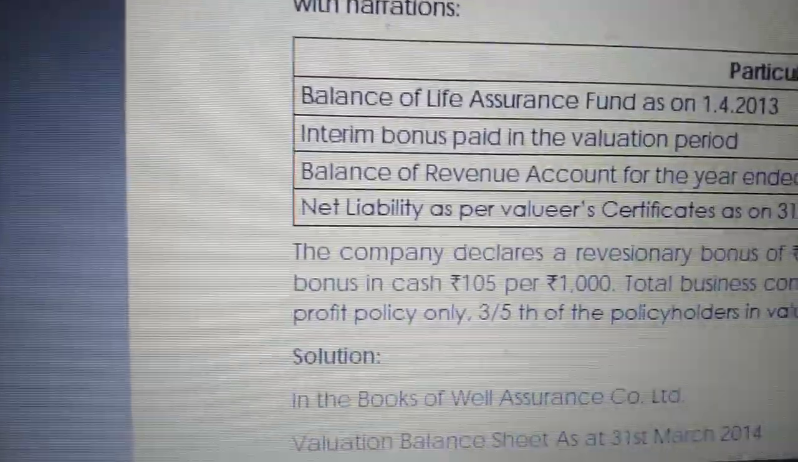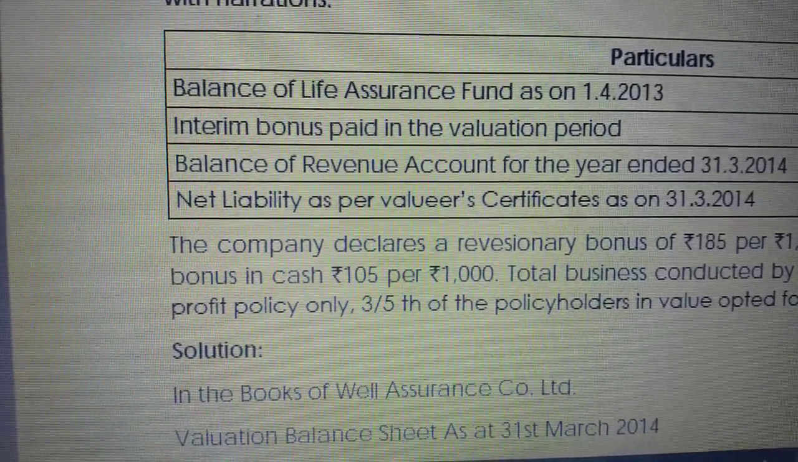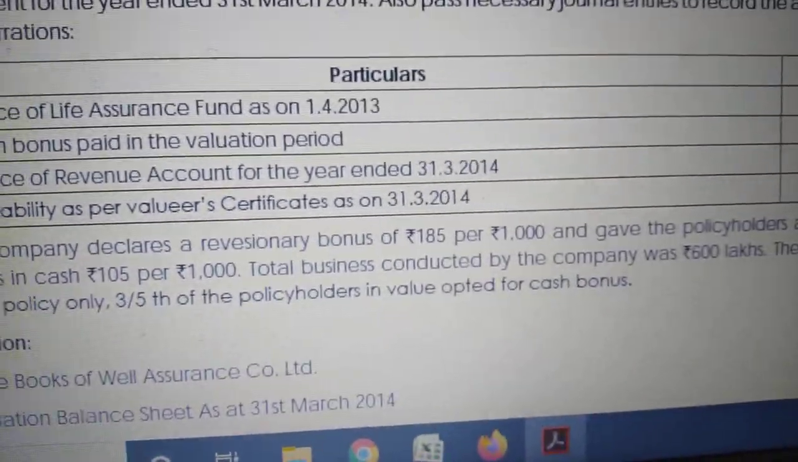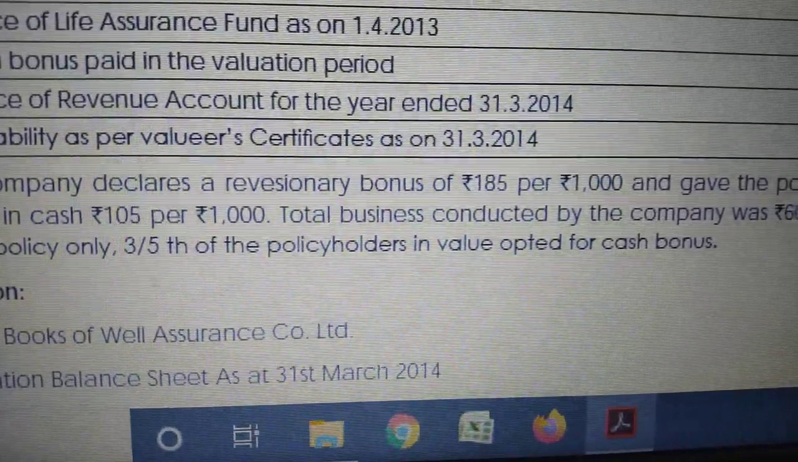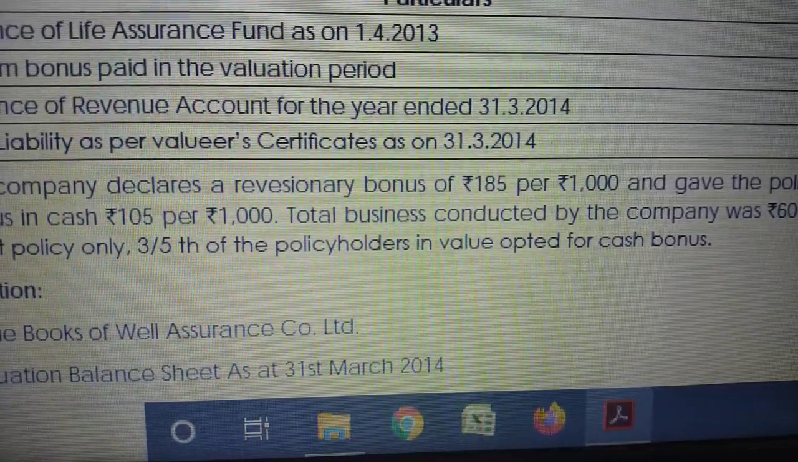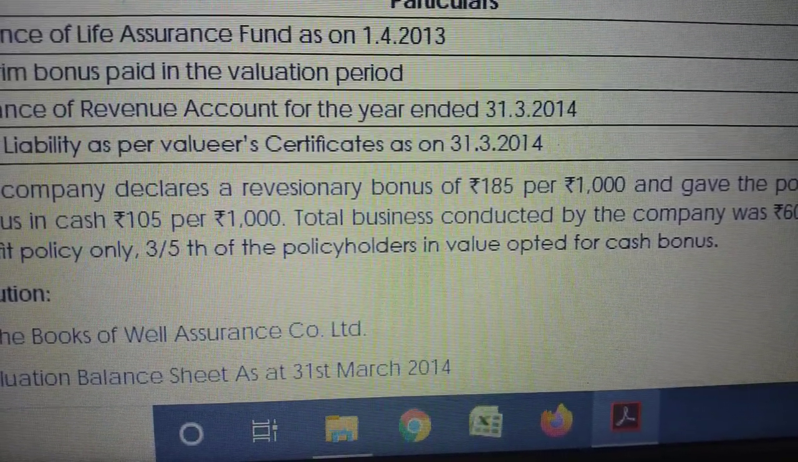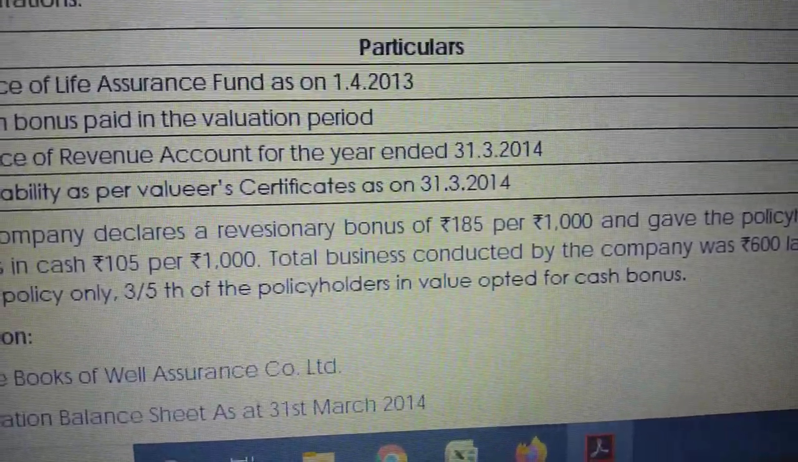And what about cash bonus? If the company got 1000 rupees business, we will pay bonus in cash 105 rupees per thousand. 3/5 of the policyholders in value opted for cash bonus. So out of the total policyholders, 3/5 opted for cash bonus. Balance 2/5 is for reversionary bonus. We will calculate what it is.